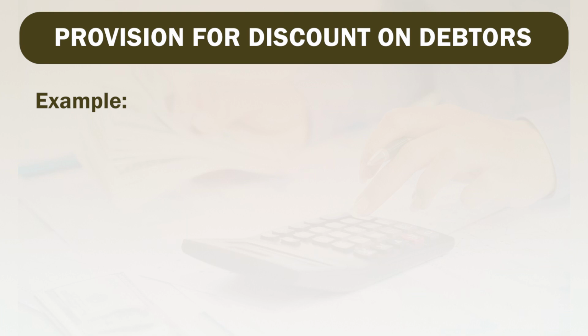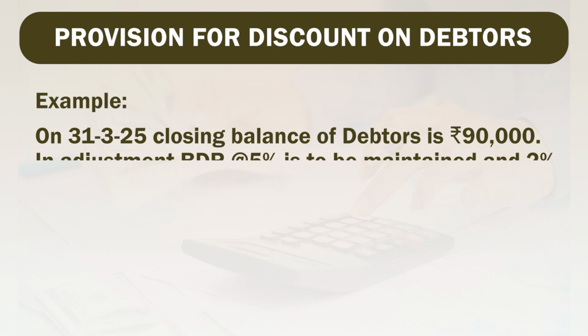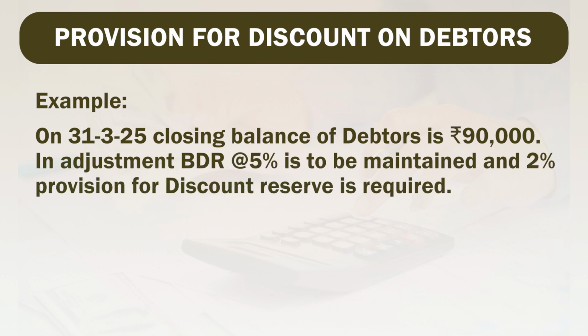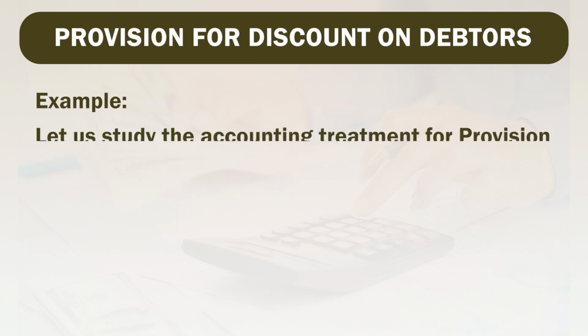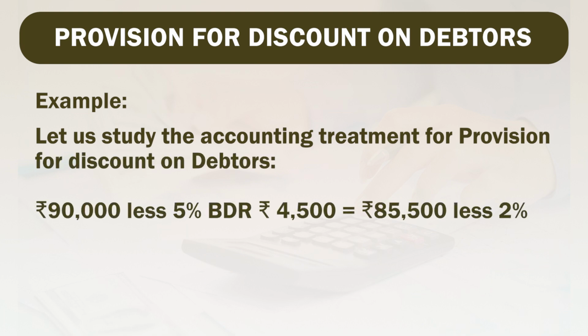Let us see one example. On 31st March 2025, closing balance of debtors is 90,000. In adjustment, BDR at the rate of 5% is to be maintained and 2% provision for discount reserve is required. Let us study the accounting treatment for provision for discount on debtors. Rupees 90,000, from that we will deduct 5% BDR first, so that comes to rupees 4,500. We will have a balancing figure of 85,500 and from this 2% discount reserve, rupees 1,710, will be deducted.